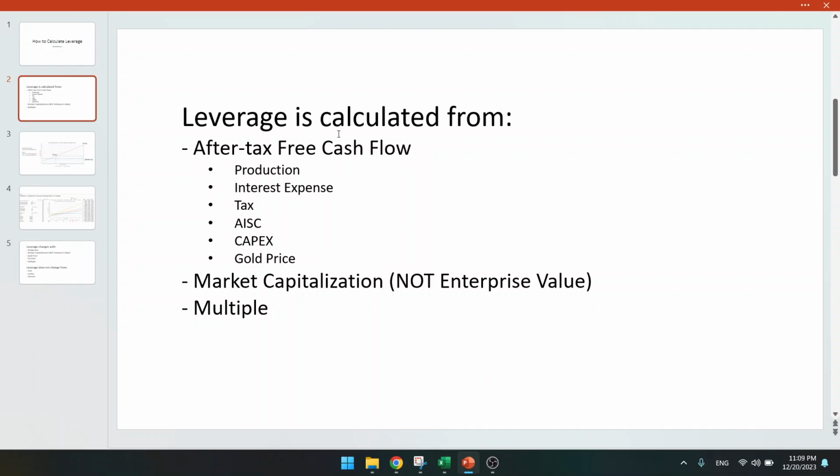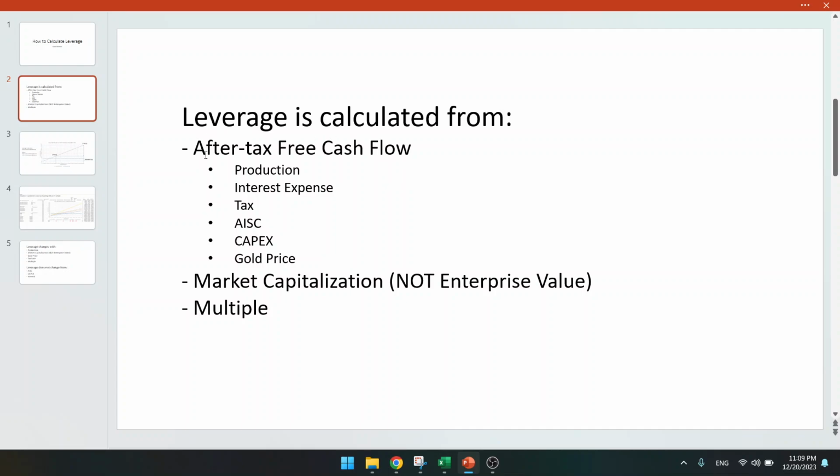So how do you calculate free cash flow? Well, there is a formula for that based on production, interest expense, taxes, all-in sustaining cost, capex, and of course the gold price. But that's for another video. So just take the free cash flow after tax.